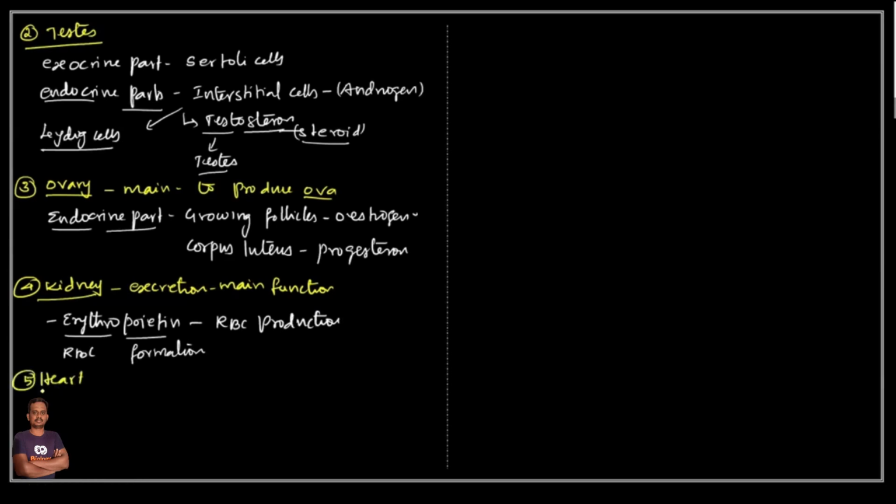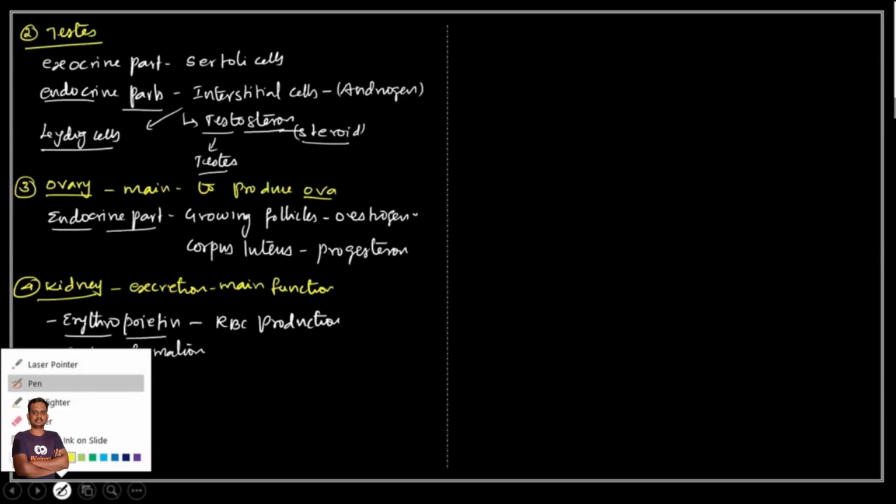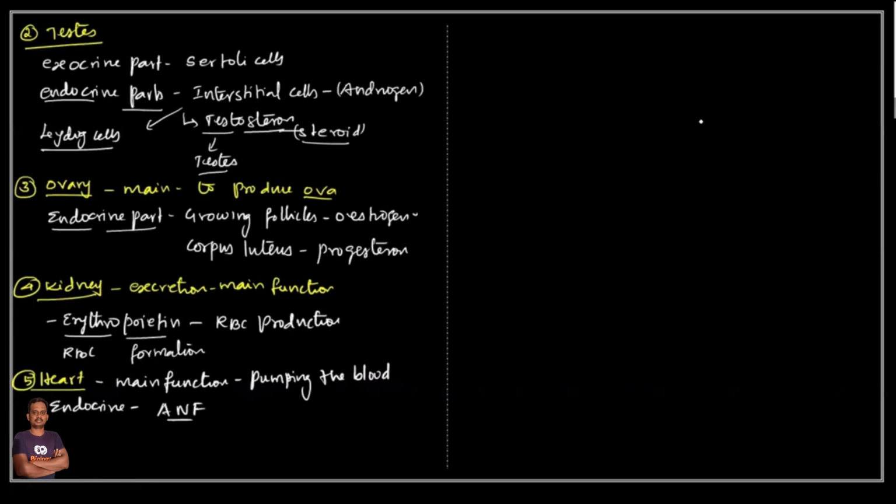Okay. And our heart is also a type of heterocrine gland. Which hormone does it secrete? It is ANF, atrial natriuretic factor. This factor activates when there is high blood pressure. It is secreted by some cells of the heart and increases the excretion of sodium, which reduces the blood pressure. If there is sodium in the blood, blood pressure increases. To reduce the blood pressure, you have to remove the sodium from the blood circulation. This function is done by atrial natriuretic factor.